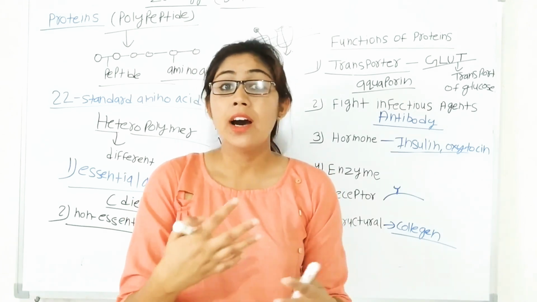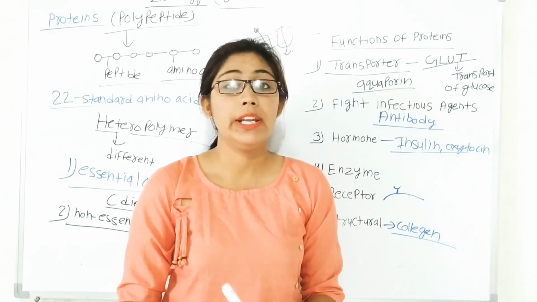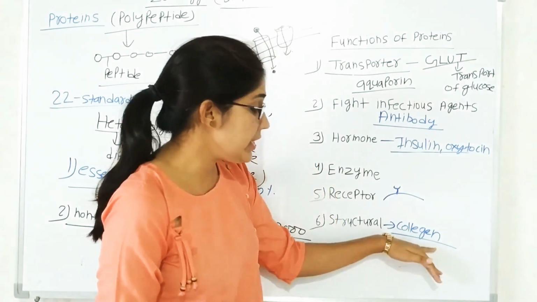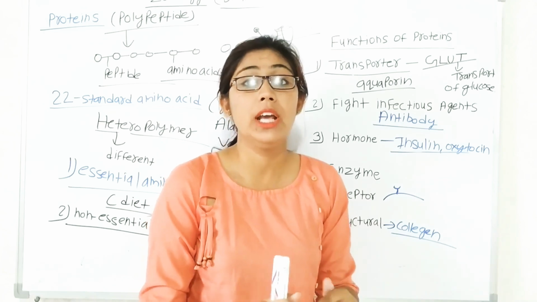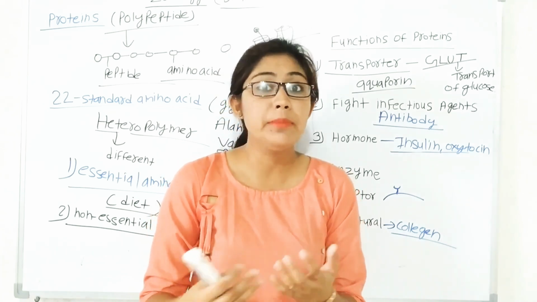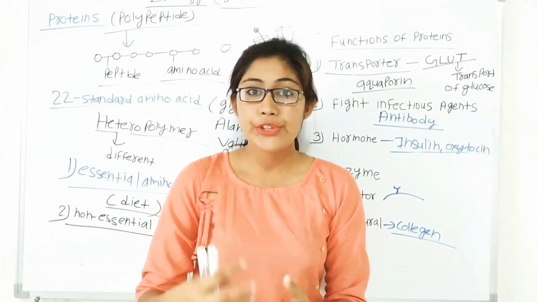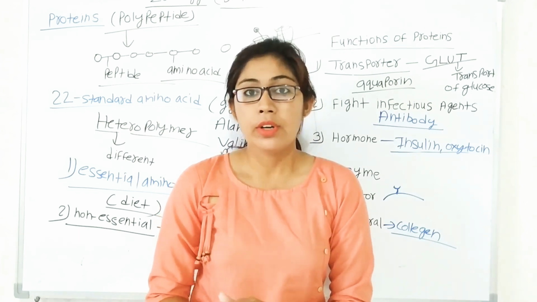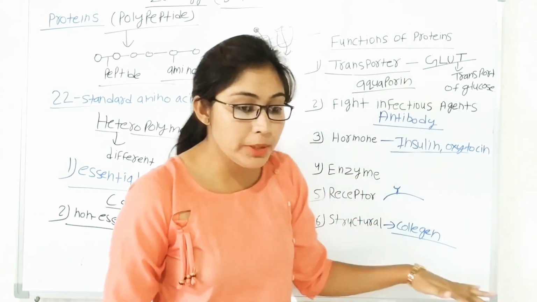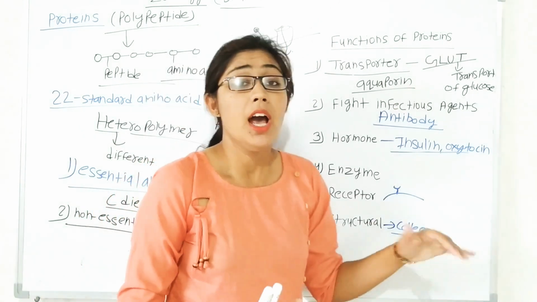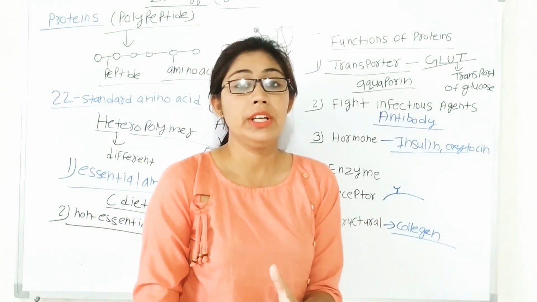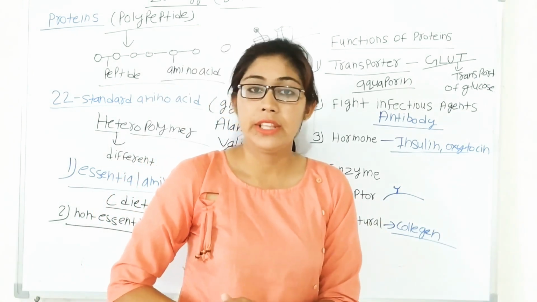Collagen is the most abundant protein in the animal world, because the structure of animals is made up of collagen protein. That's why it is the structural protein and the most abundant protein in animals.